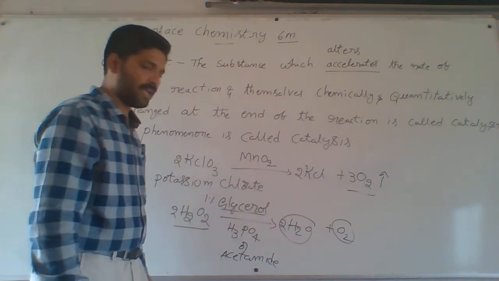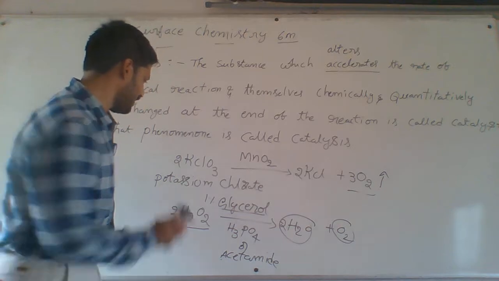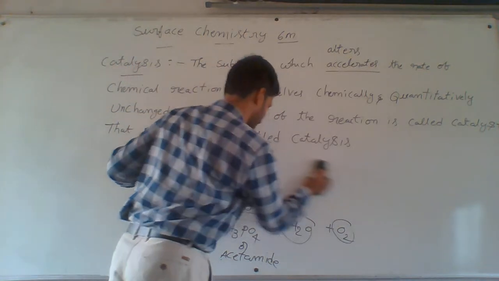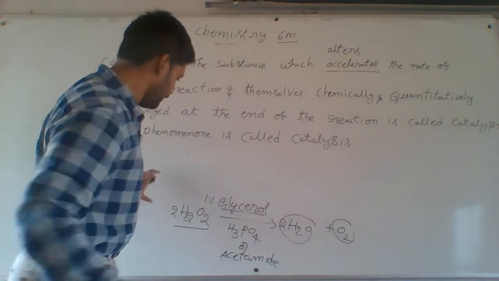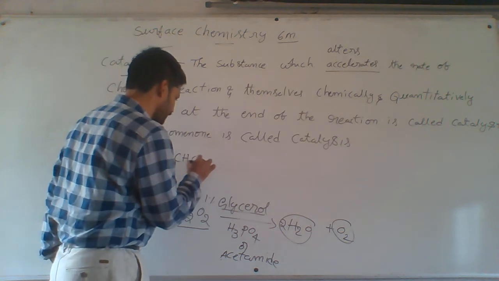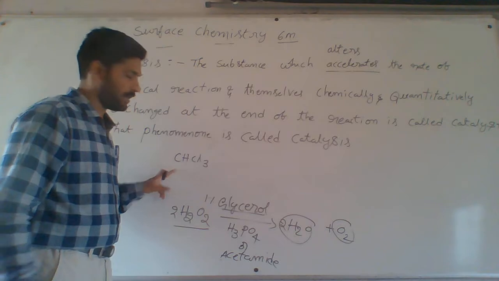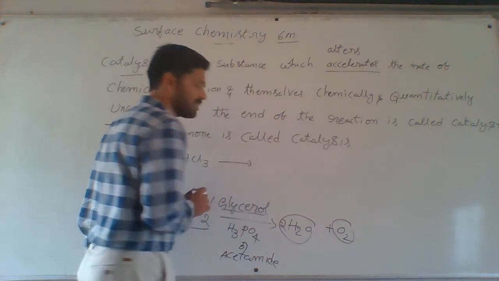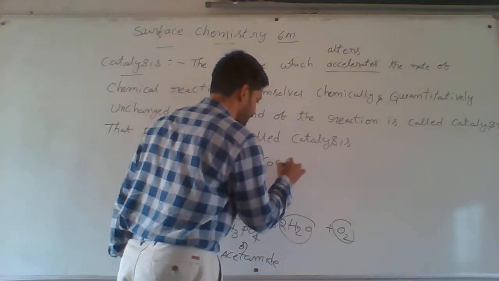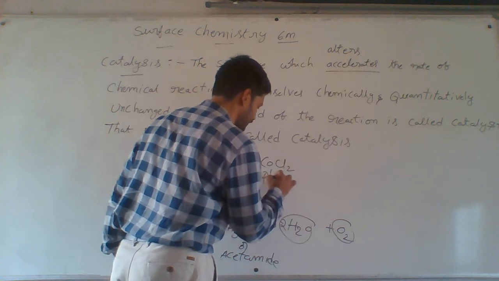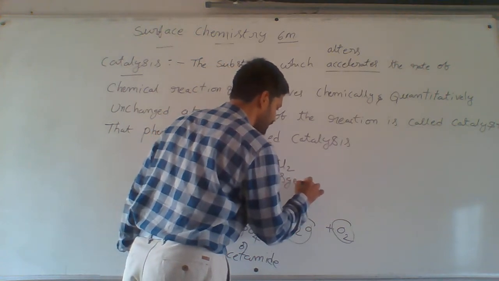One more example I am giving you, that example I am writing here. That is generally chloroform. Chloroform formula CHCl3, IUPAC name trichloromethane. Generally oxidation takes place and it is converted to phosgene. This is phosgene, a poisonous gas.